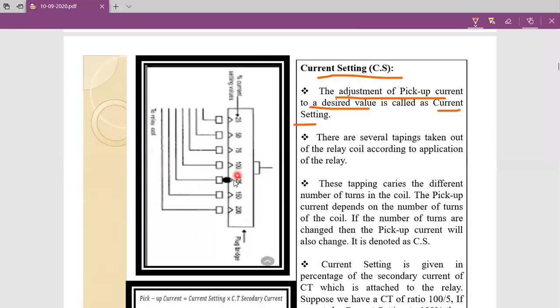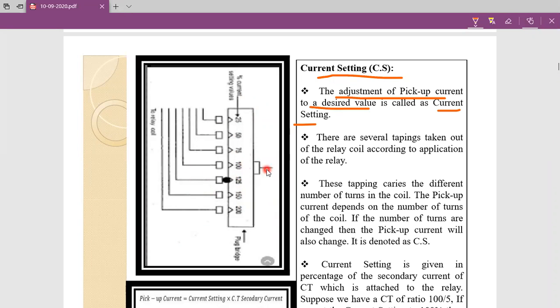Everyone, please see the diagram. This one is the plug setting multiplier bridge. In this bridge, we can see values like 25%, 50%, 75%, 100%, 125%, 150%, 200%. These are the values we can see on the plug setting multiplier bridge, and it has two sides: side 1 and side 2.